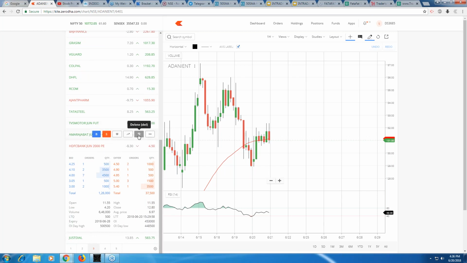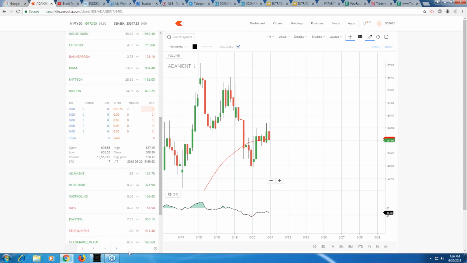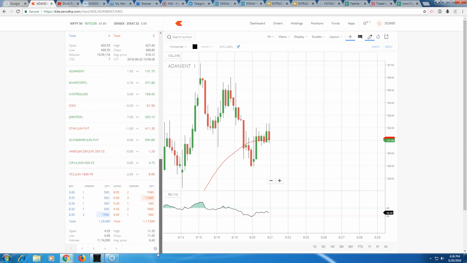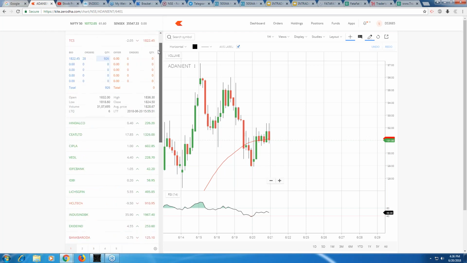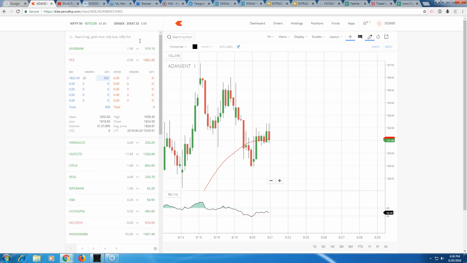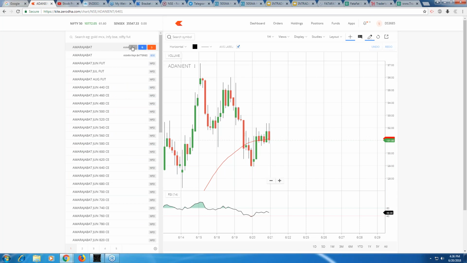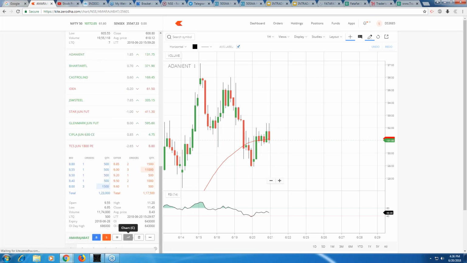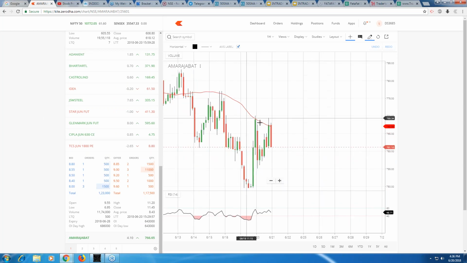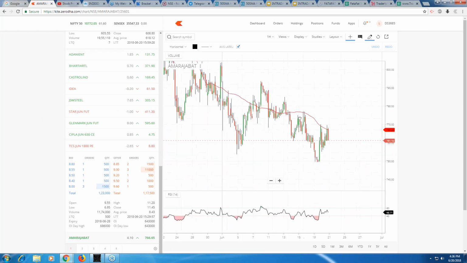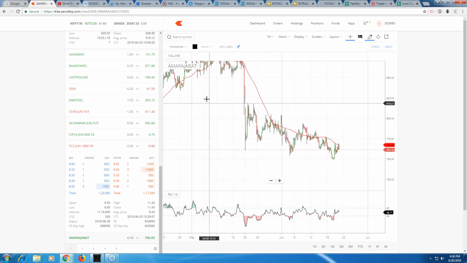I'm not interested in the call, but I'm interested in its put. Amara Raja. Let's look into what's happening in Amara Raja. So its RSI is heading down and the stock is here. So we can keep it under watch. It may be in this sell zone yet.